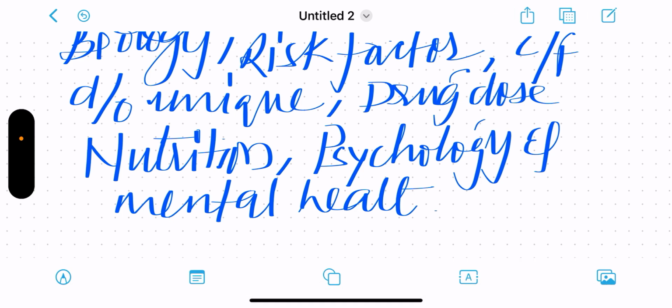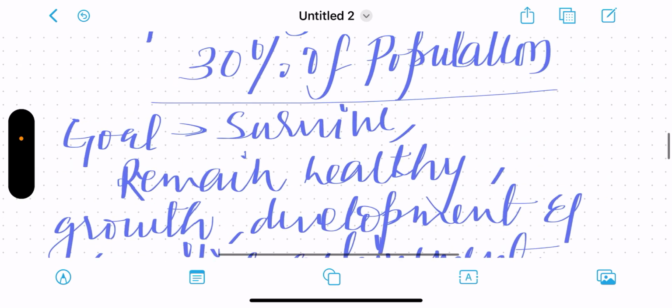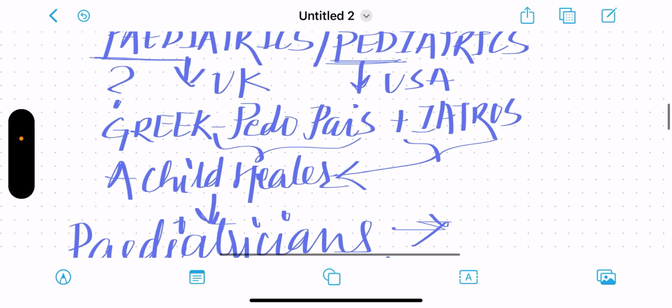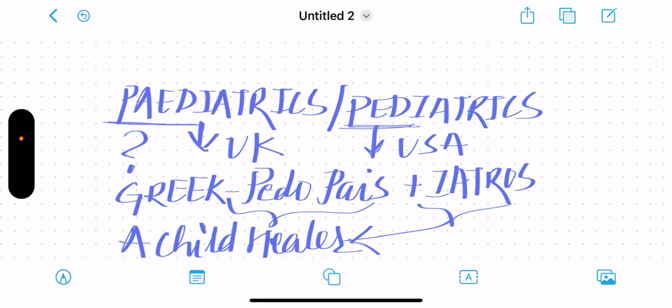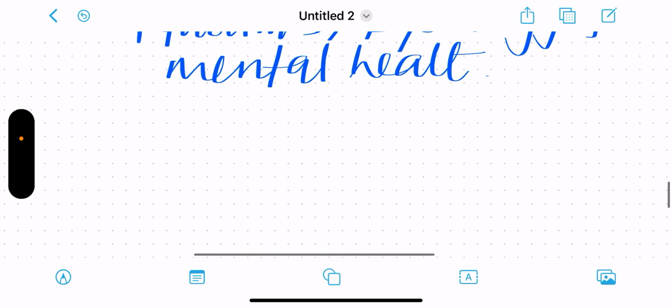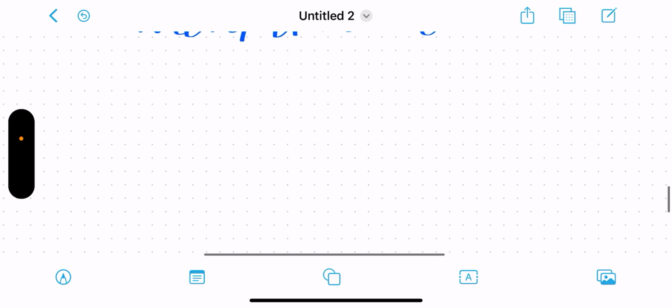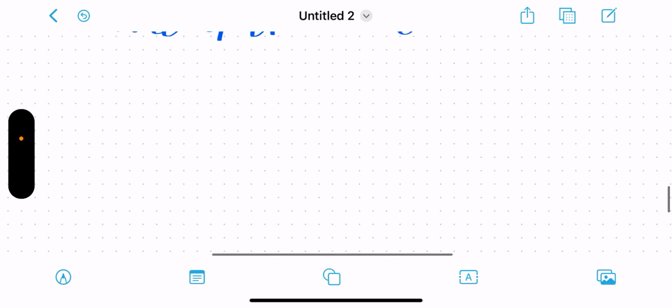Child is not a miniature adult, and hence the requirement of a pediatrician and the Department of Pediatrics.